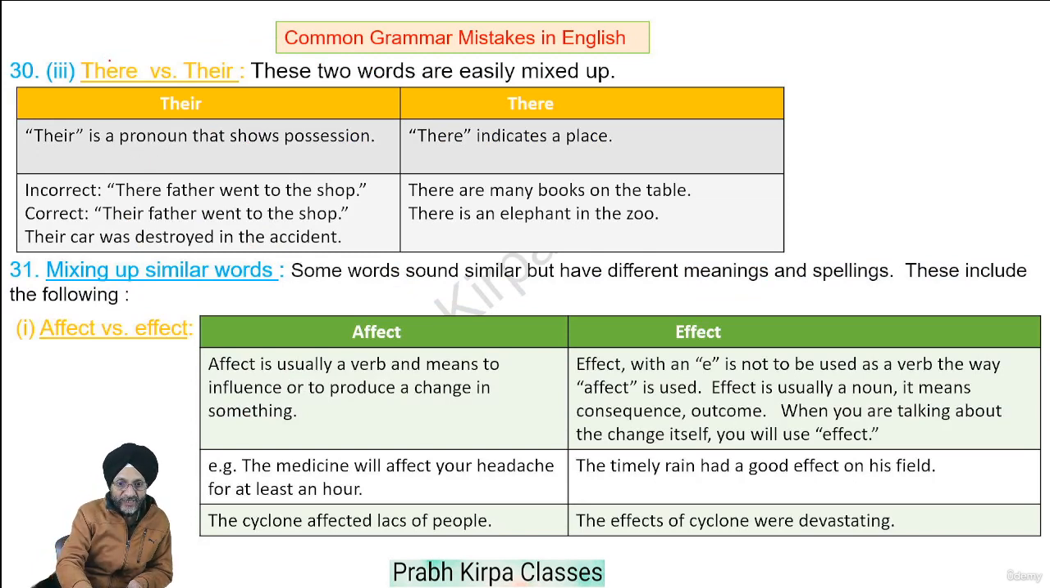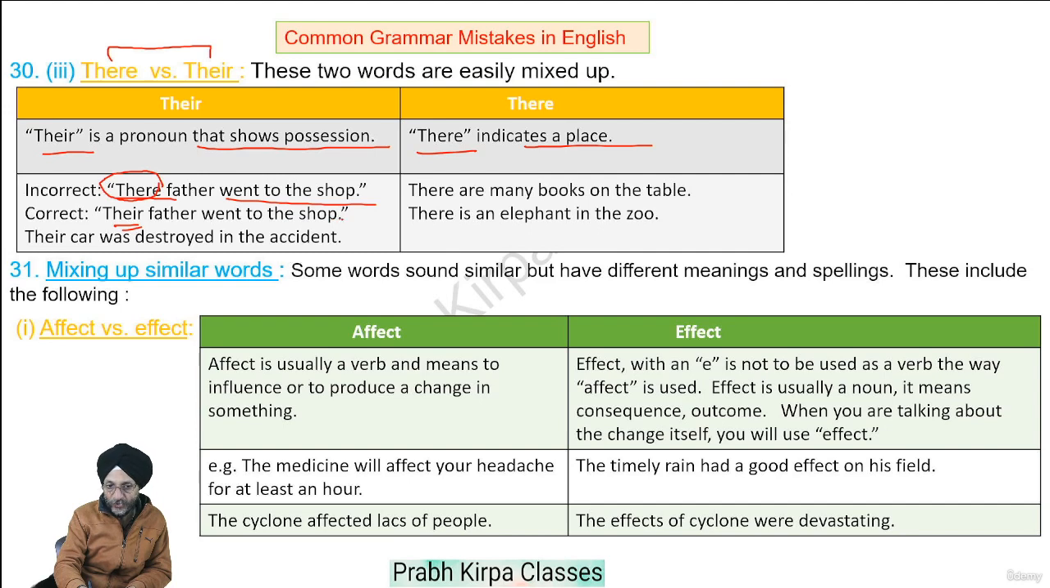We must also understand the difference between their and there. These two words are easily mixed up. Their is a pronoun which shows possession. This there indicates a place. Let us see an example. There father went to the shop. Here this word is wrong. There has to be written as their. Their father went to the shop. Their car was destroyed in the accident. Examples of there: there are many books on the table. There is an elephant in the zoo.